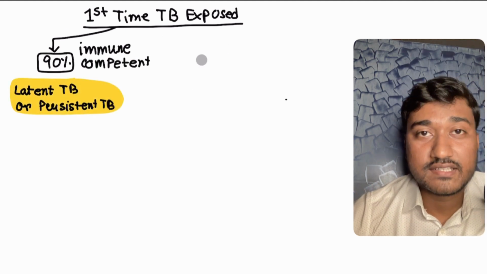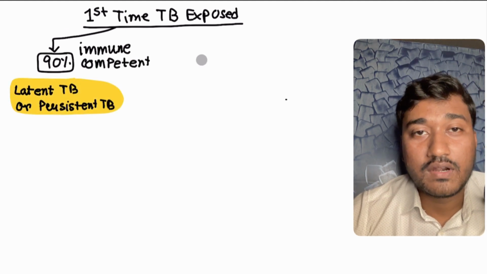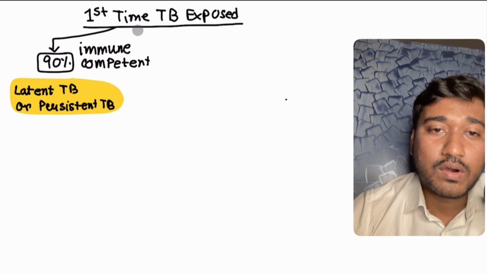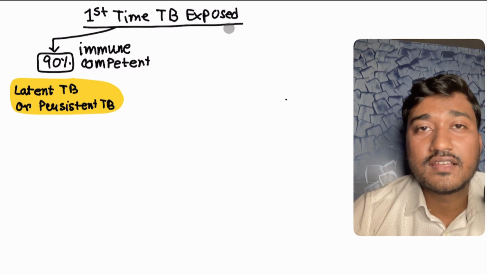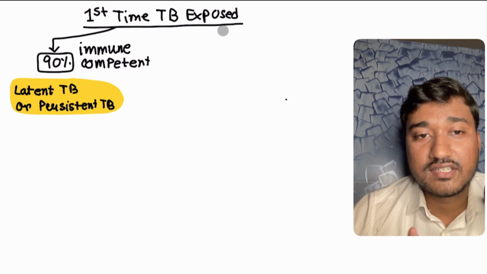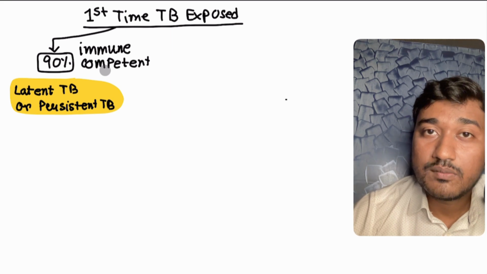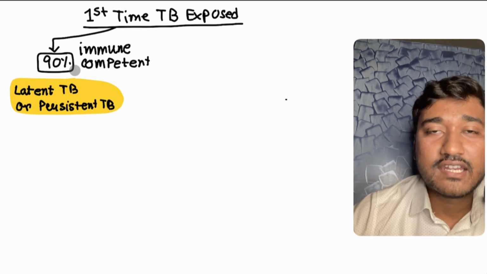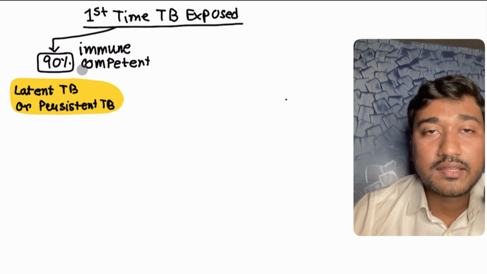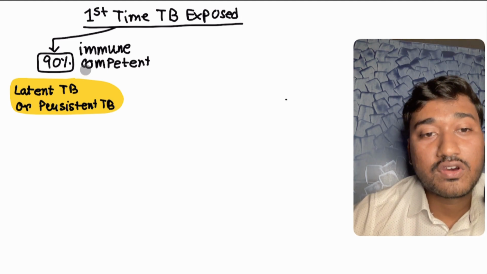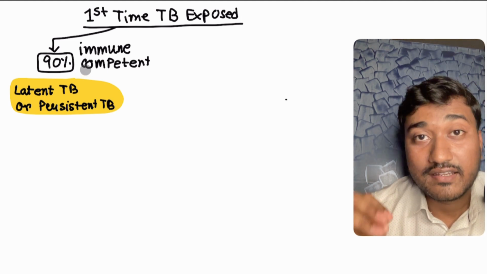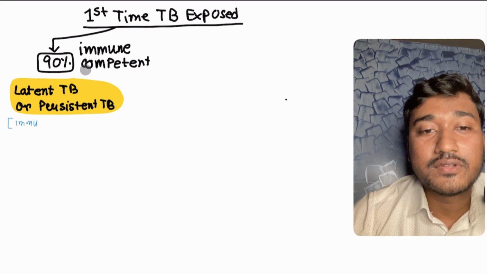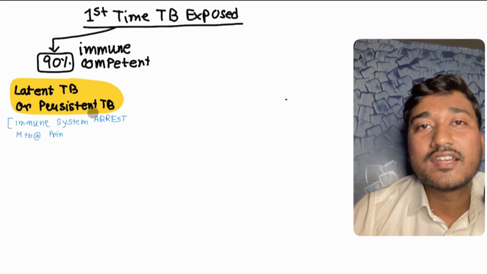Okay, so in summary, what is happening here? This is important. Please remember this because it is commonly asked in your exam. For the first time, a baby is getting exposed to TB. If the baby is immunocompetent, which happens in more than 90% of cases, the baby will develop a state which we call latent TB or persistent TB. What is the meaning of latent TB or persistent TB?